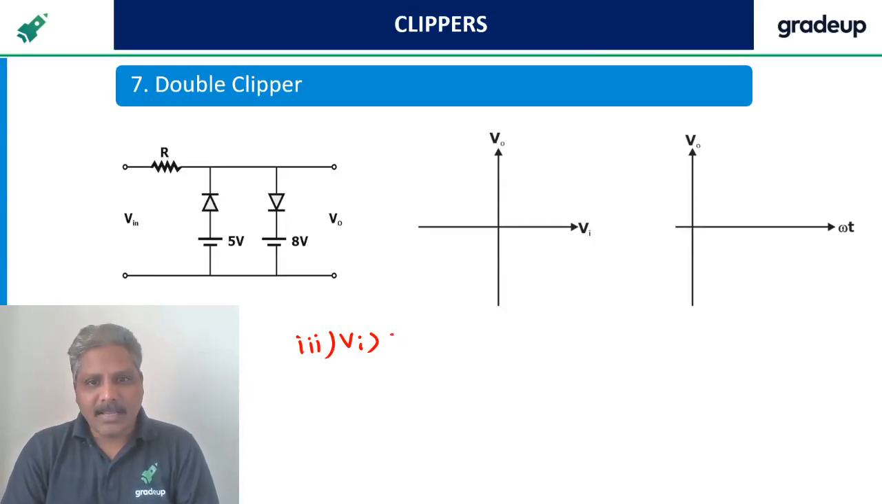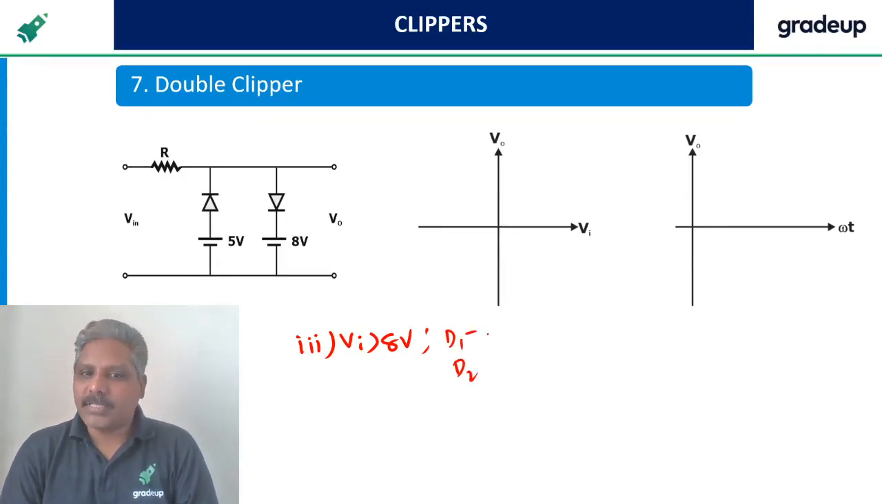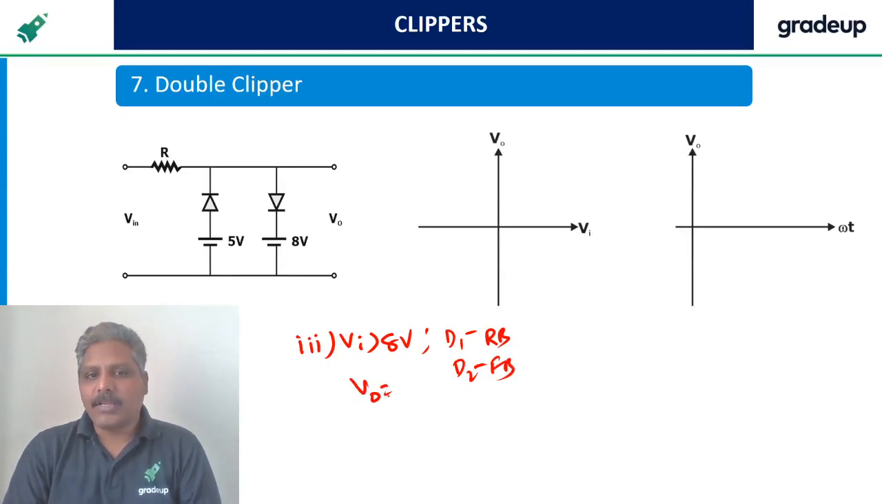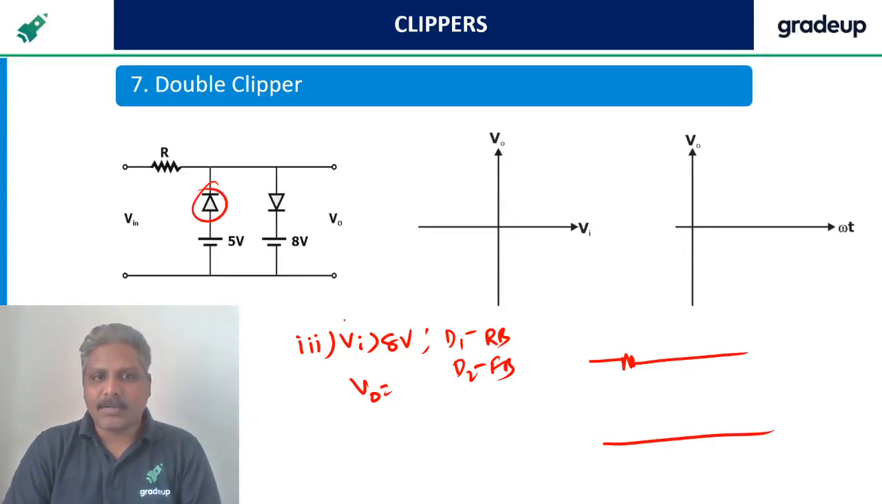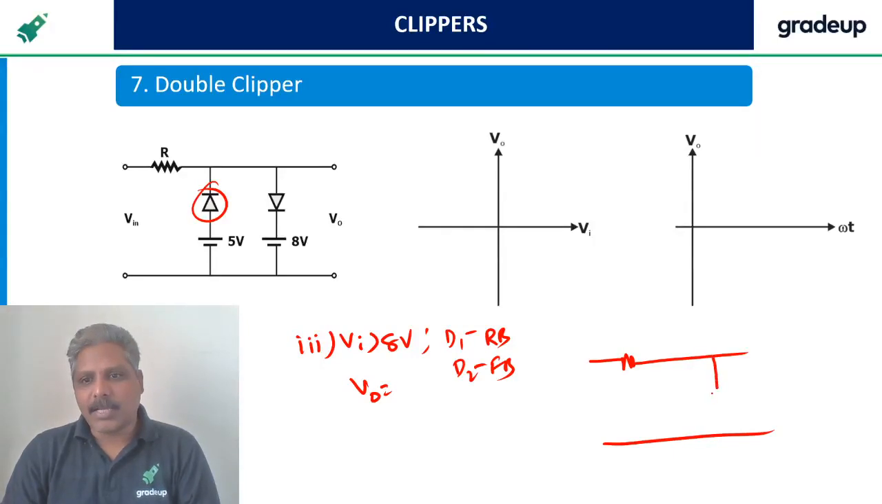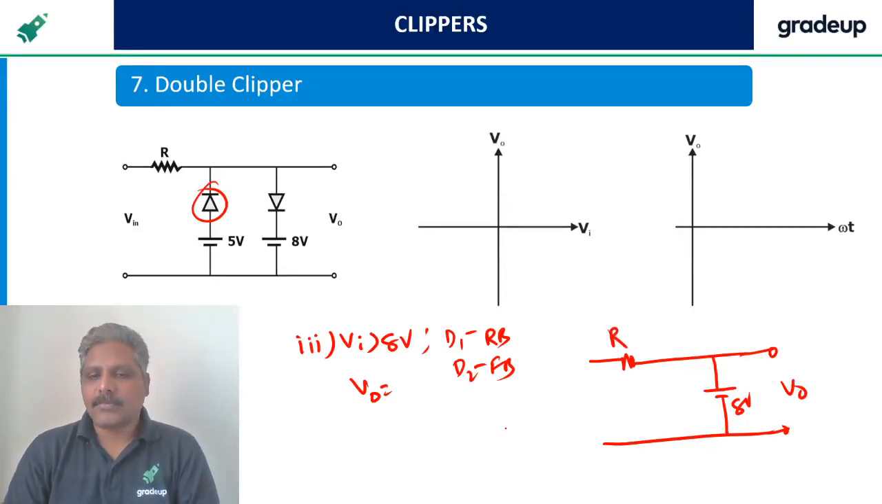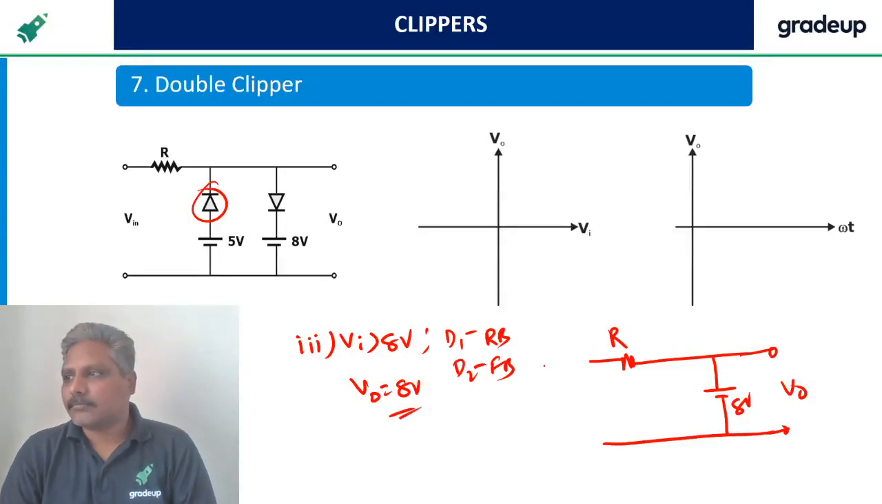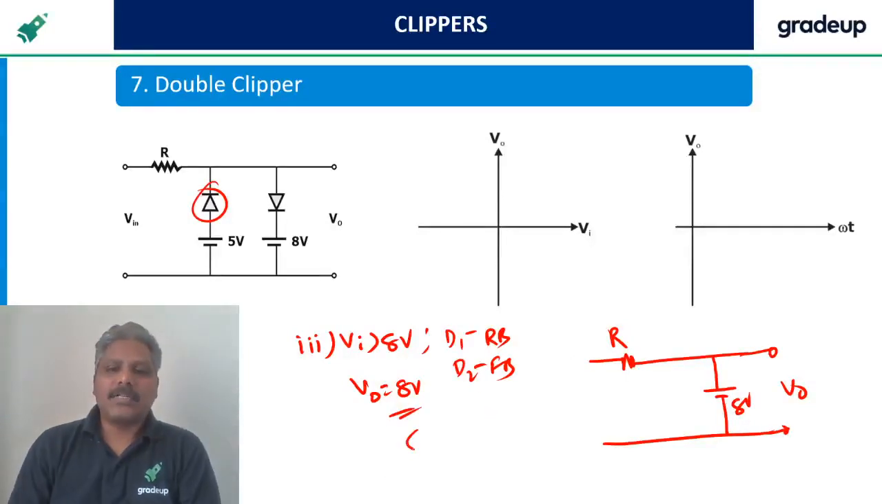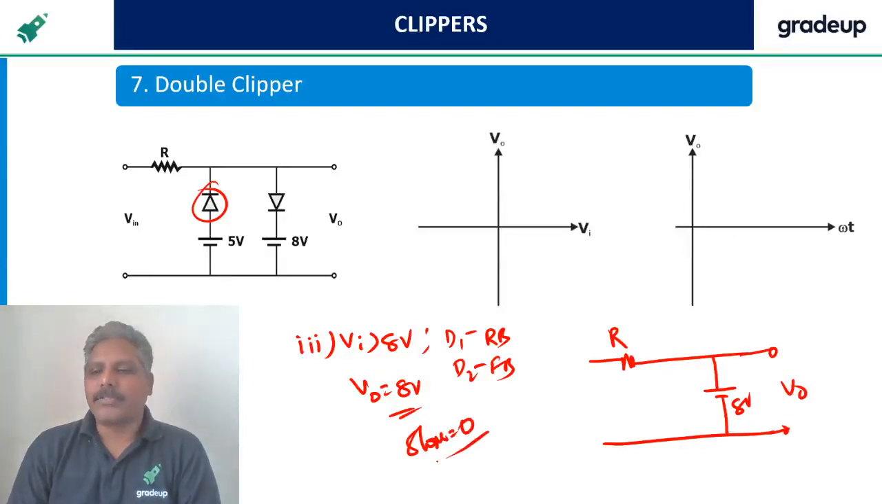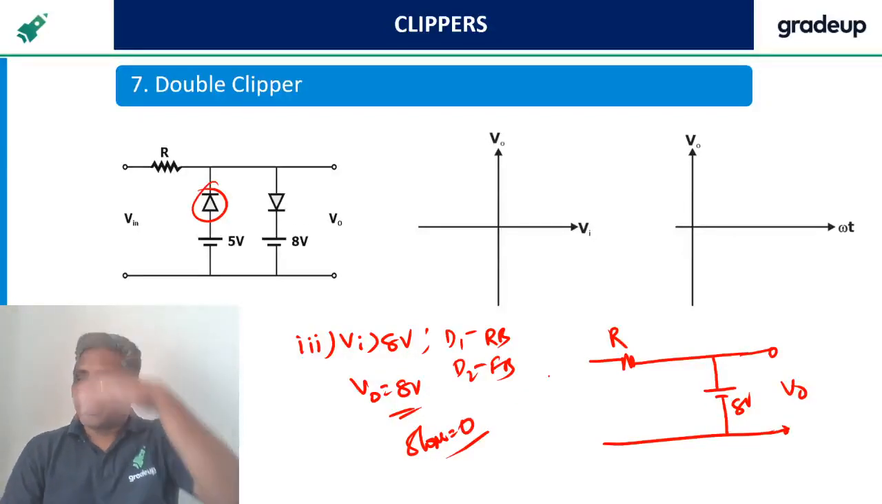VI greater than 8 volts. So D1, D2: greater than 8 volts, this one is reverse bias, and this is going to be forward bias. Then what is VO? Finding VO, it is always better to draw the circuit. This diode is reverse bias now, need not show it. This diode is forward bias, you have to show it. And this is the output. Like this also you can draw. So what is this? 8 volts. Done. What is the slope here? 0. That's it.